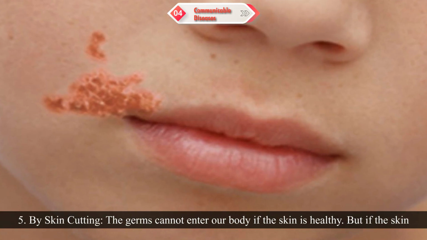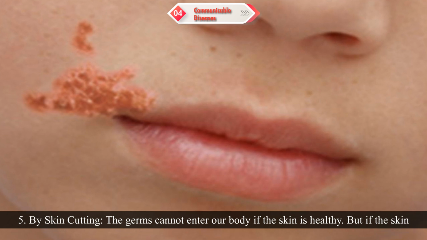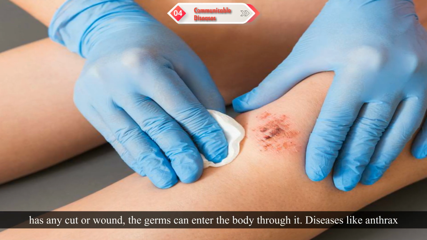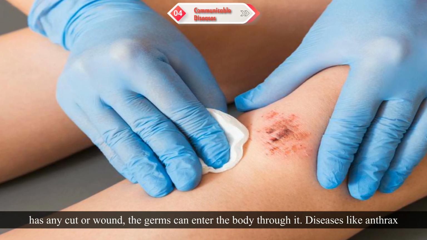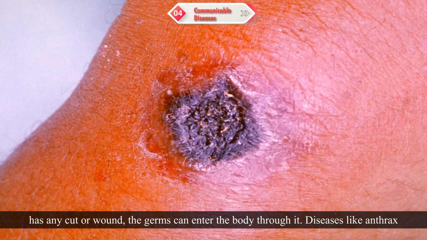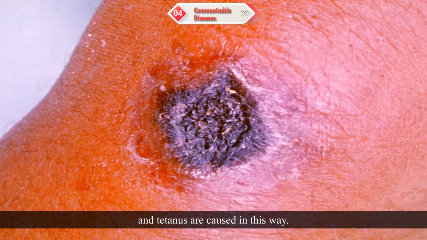5. By skin cuts. The germs cannot enter our body if the skin is healthy, but if the skin has any cut or wound, the germs can enter the body through it. Diseases like anthrax and tetanus are caused in this way.